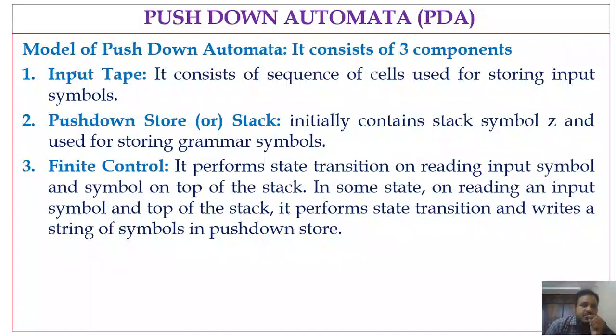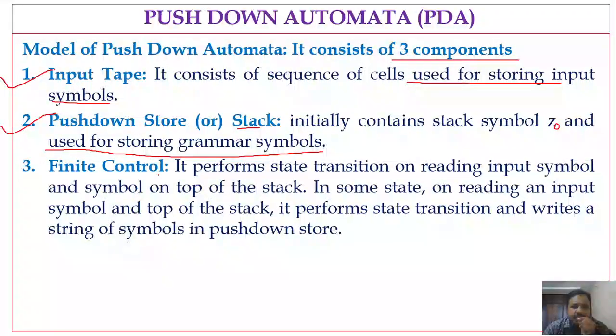Next, the same thing I just explained: the model of push down automata consists of three components. The first component is the input tape, consisting of a sequence of cells used for storing the input symbols. Next, the push down store, also called the stack, initially contains the symbol Z or Z naught. You have to mark this symbol as Z naught. The stack is also used for storing the grammar symbols. And next, the finite control.